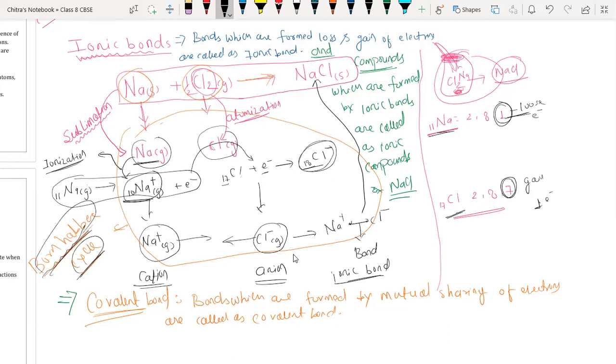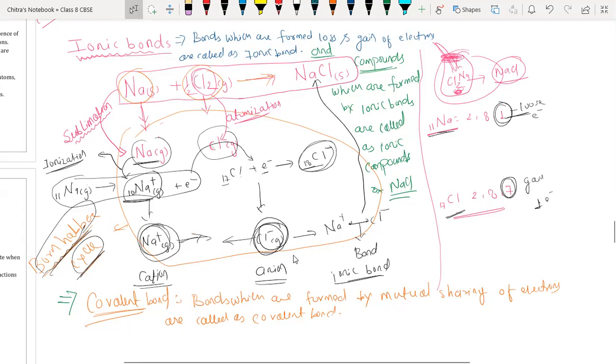Sir, what happens if we directly put them without using the Born-Haber cycle? They are not going to react, beta, because Pallav has kept sodium along with chlorine. They are not going to react because first we have to form ions. That ion has to form first. Sir, then first we have to do atomization, and then first ionization.